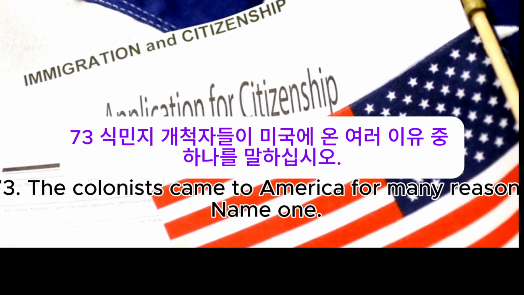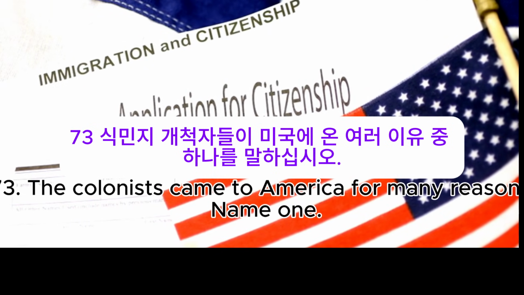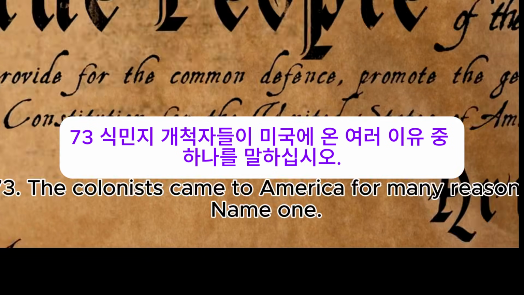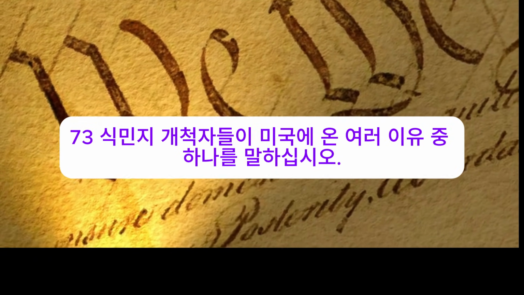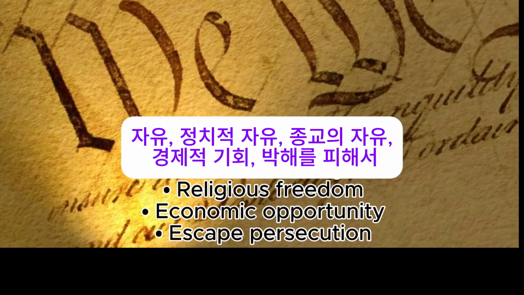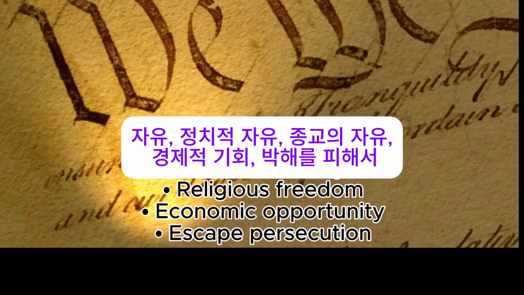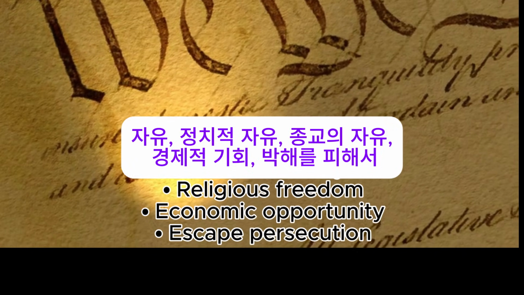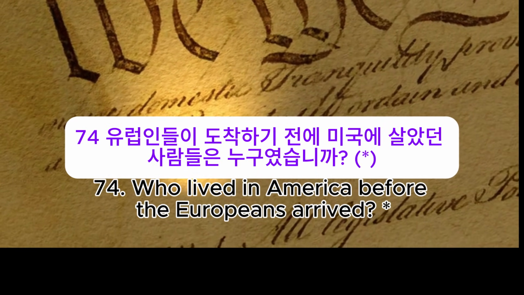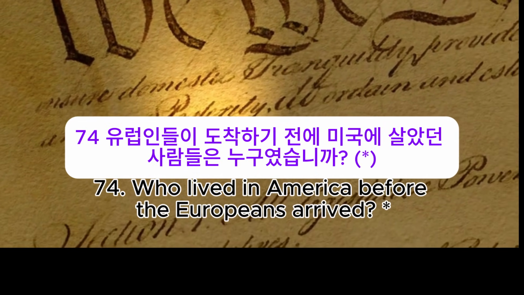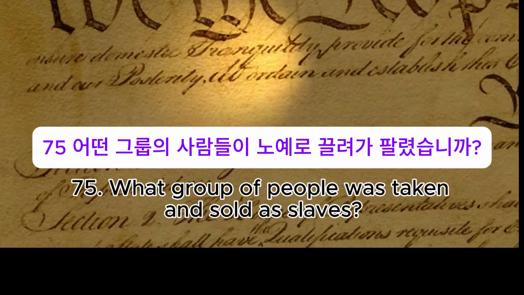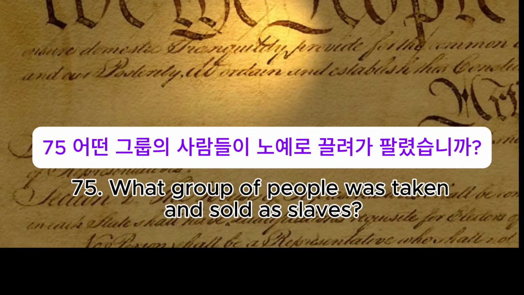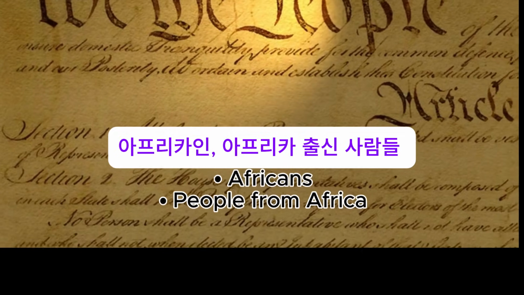73. The colonists came to America for many reasons. Name 1. Freedom, political liberty, religious freedom, economic opportunity, escape persecution. 74. Who lived in America before the Europeans arrived? American Indians, Native Americans. 75. What group of people was taken and sold as slaves? Africans, people from Africa.